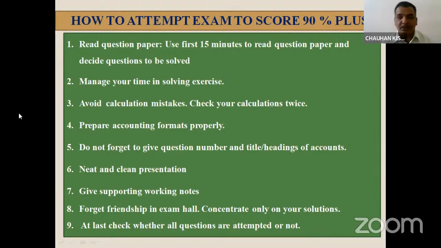And here I would suggest you attempt each question on a new page. Try to attempt each question from the new page. Do not think to save the stationery. CBSE has already charged money from you. You can use the pages.